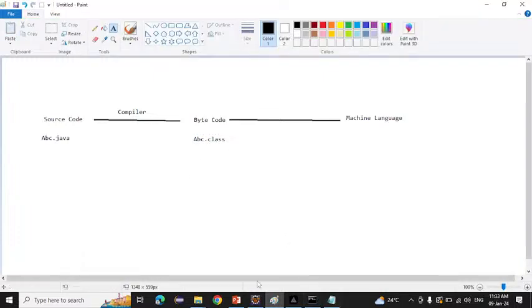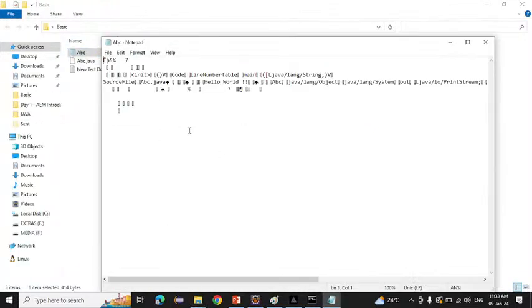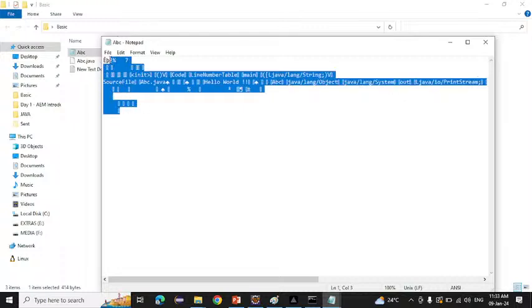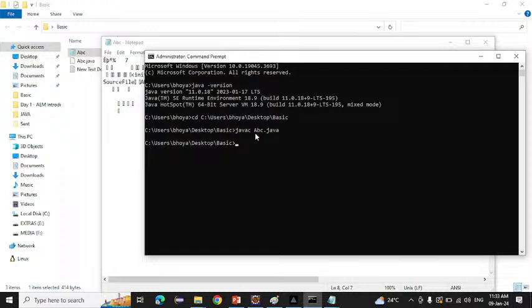If you want to see the bytecode, simply you can come here and see how the bytecode looks. This is what our bytecode will look like. Bytecode is generated how? We simply wrote the line javac abc.java, so our bytecode is generated.